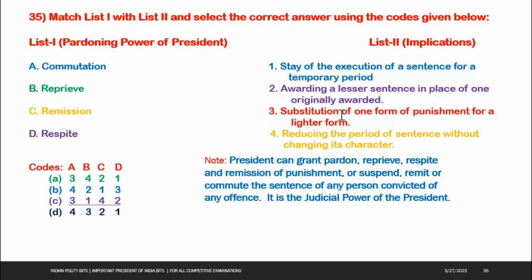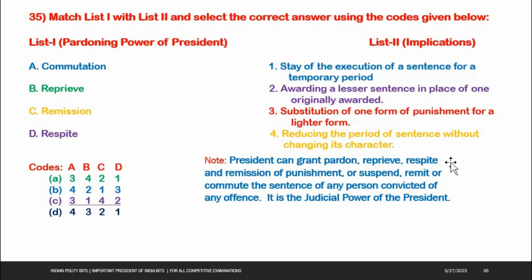Commutation deals with substitution of one form of punishment for a lighter form. This is the right answer for commutation. Next one, reprieve. Reprieve deals with stay of the execution of a sentence for a temporary period. Next one, remission. Remission deals with reducing the period of sentence without changing its character. Next one, respite. Respite deals with awarding a lesser sentence in place of one originally awarded. So answer C is the right answer. 3, 1, 4, 2.